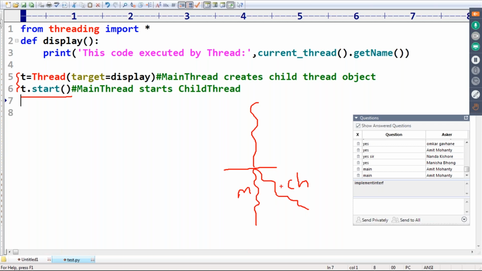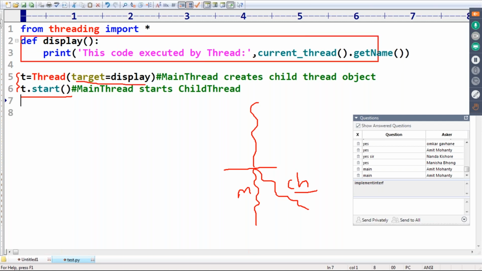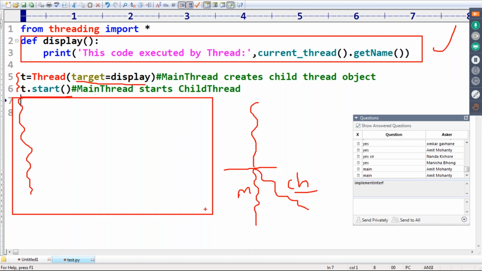Then what is the job of the child thread? The job of the child thread you already defined. That's why this display function is executed by the child thread. Then what is the job of the main thread? If you write any code here, that code is executed by the main thread only. Sir, can you please tell which job the child thread is responsible for? Execution of the display method. This is going to be taken care of by the child thread.